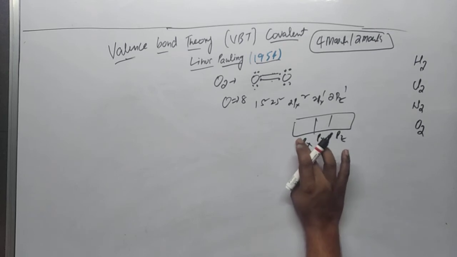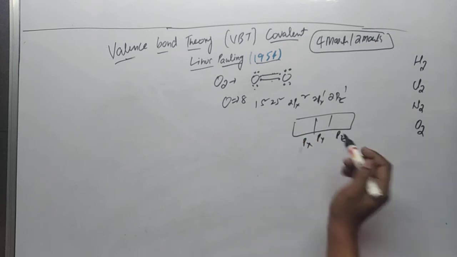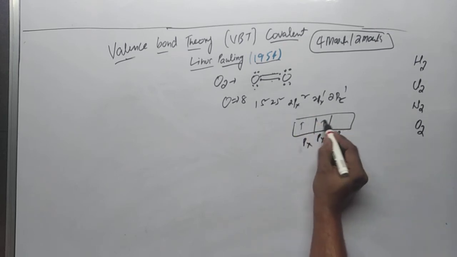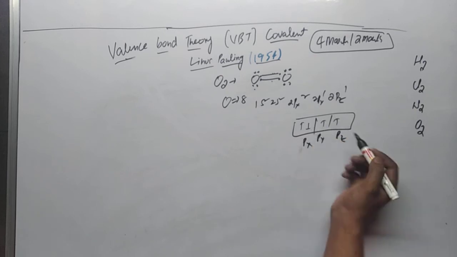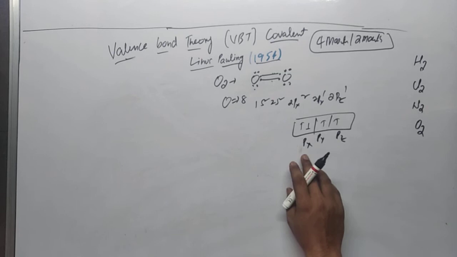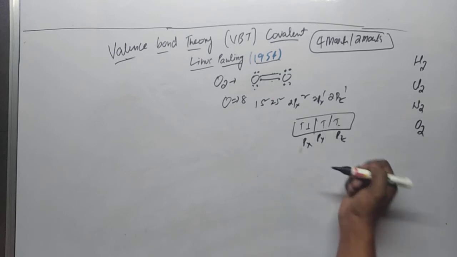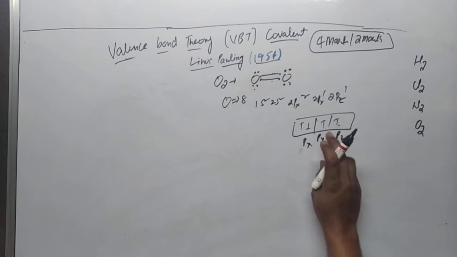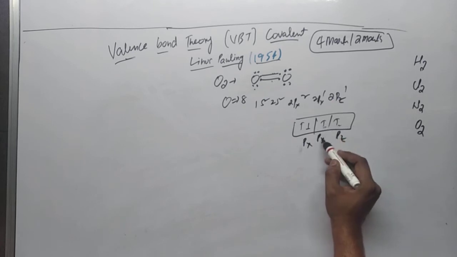One electron is filled in each orbital first and pairing starts after that, as per Hund's rule. So in oxygen, the py and pz orbitals are unpaired. We have 2 unpaired electrons in py and pz.